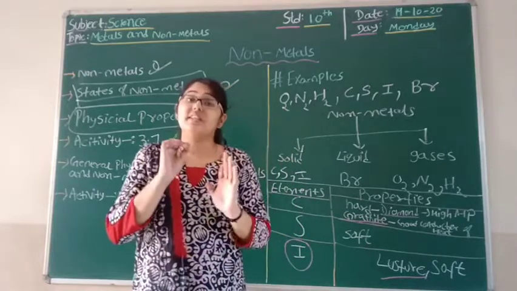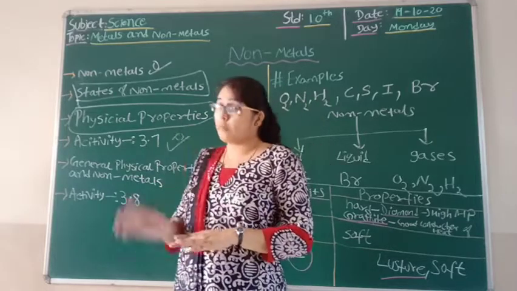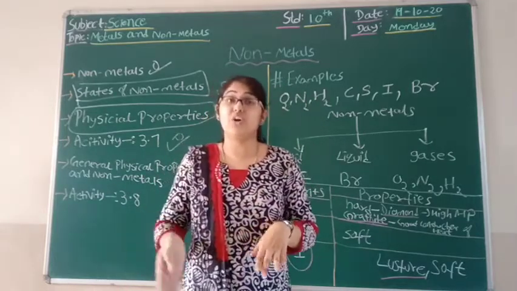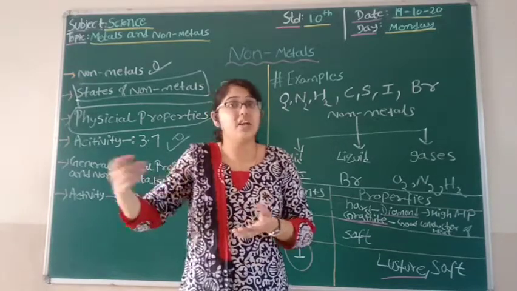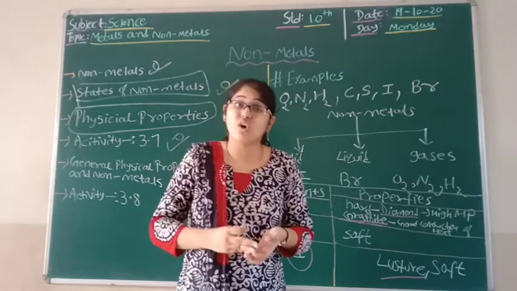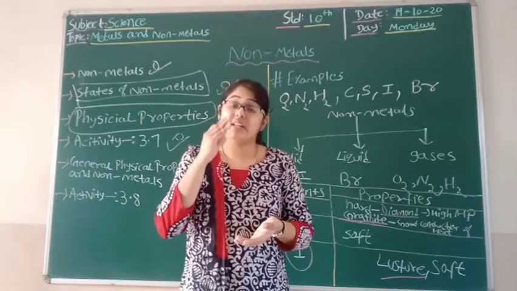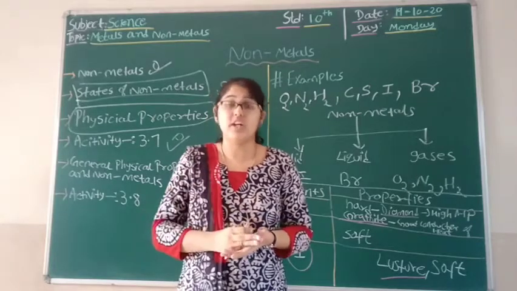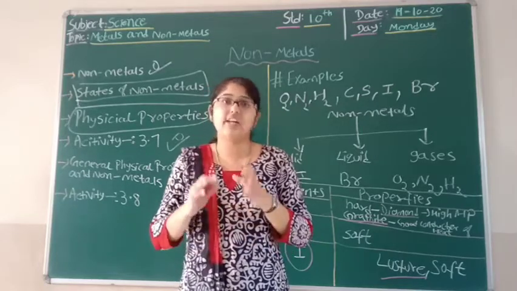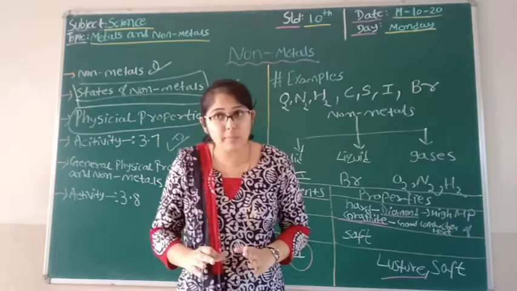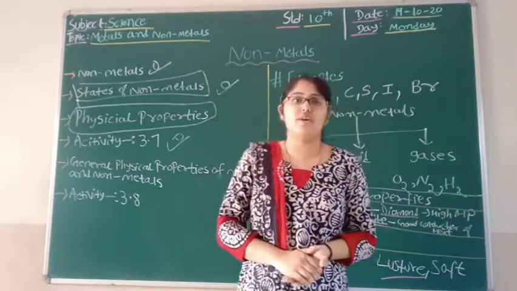And the very last point in the general physical properties of metals and non-metals is alkali metals. Students, if we talk about alkali metals like lithium and others, those metals are soft because they have a low melting point, and the density is also low, due to which they can be cut easily and they are soft. This is all about the general physical properties of metals and non-metals.